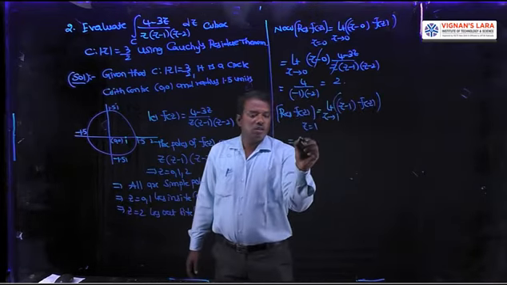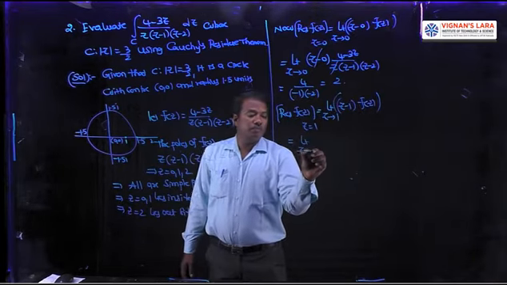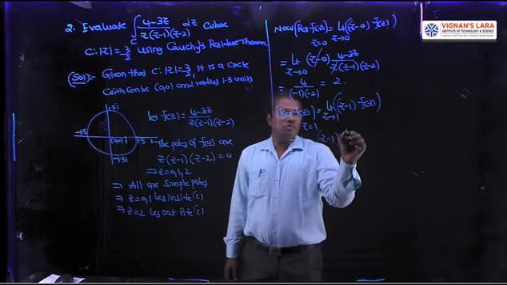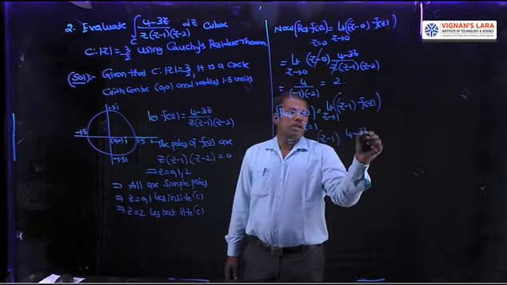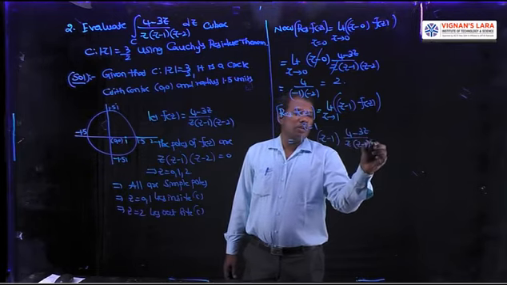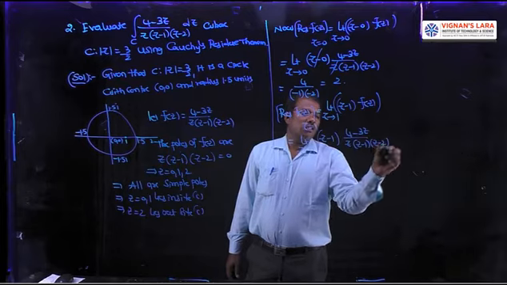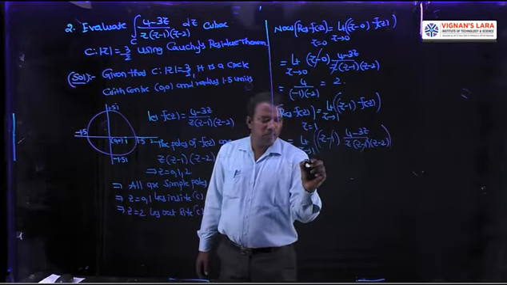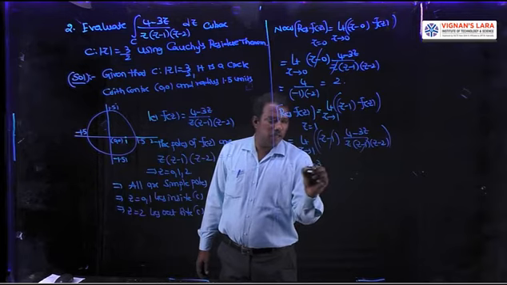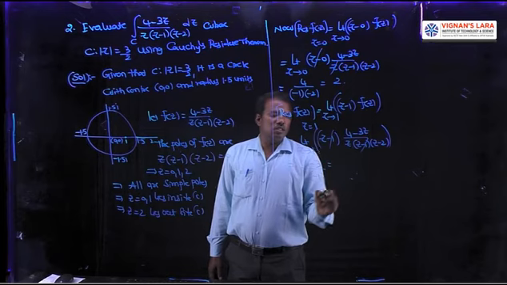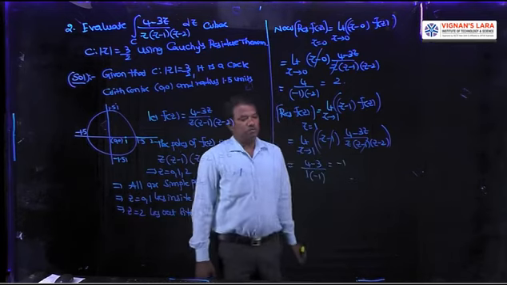With f(z) = (4 minus 3z) / (z(z minus 1)(z minus 2)), cancel z minus 1 and replace z by 1. It is (4 minus 3) / (1 into minus 1). 4 minus 3 is 1, so it is minus 1.